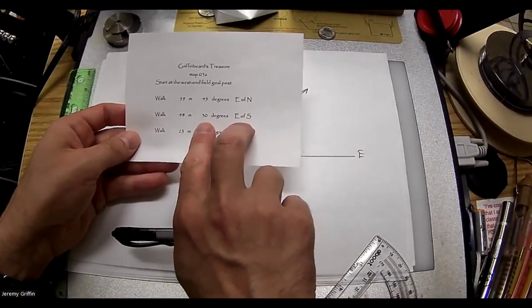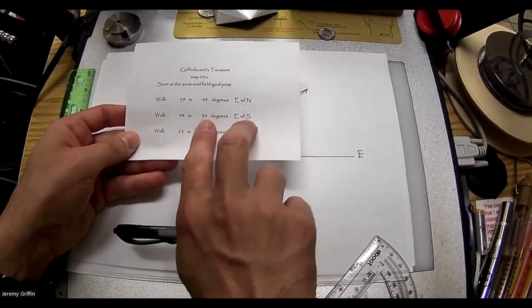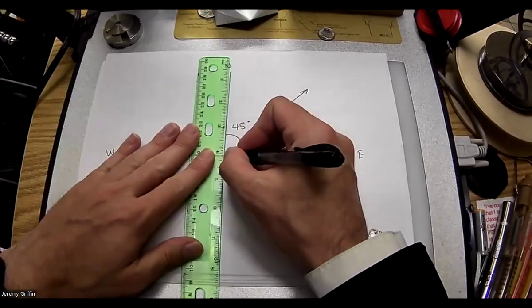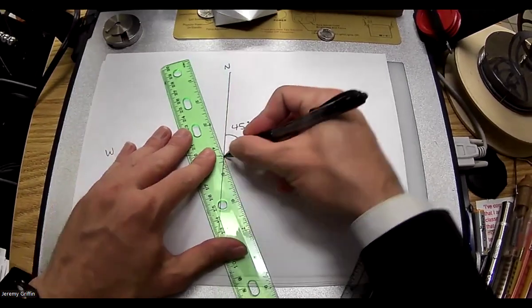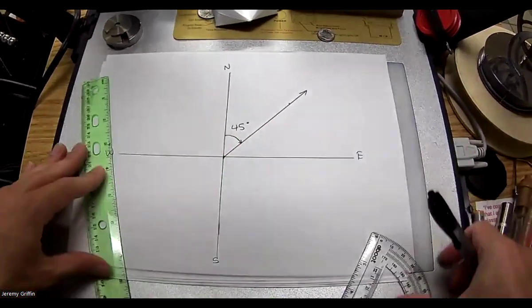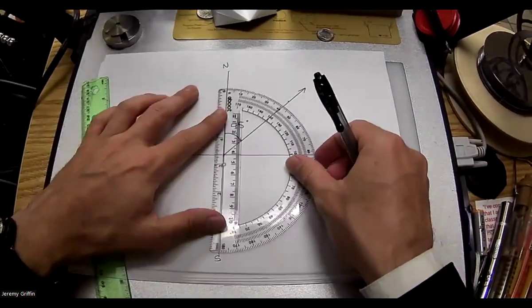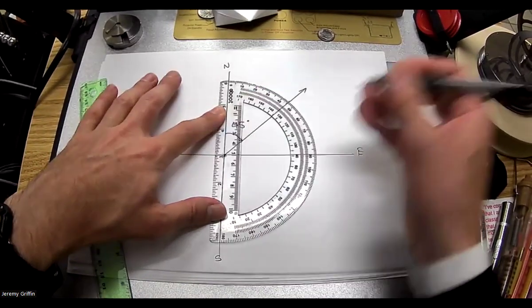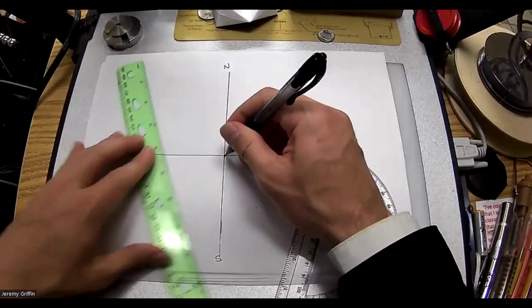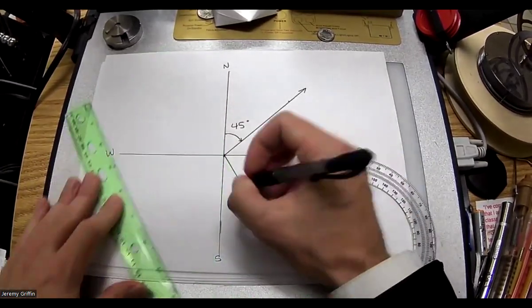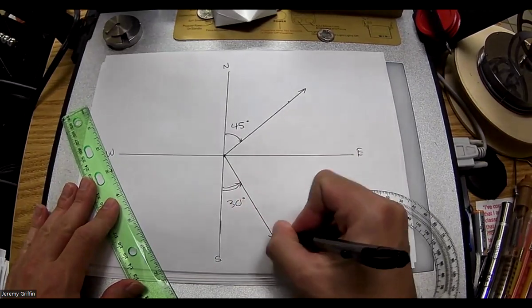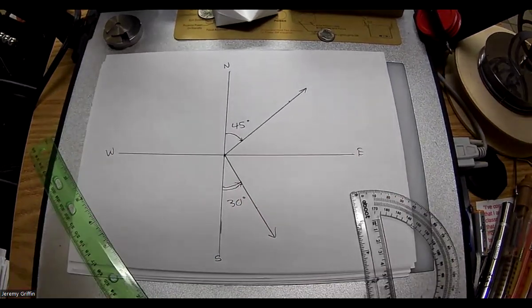I got 30 degrees east of south. 30 degrees east of south. So I'll start relative to the south and then go 30 degrees east of that. That's like down here. I'm starting from the origin just to show you this one vector in isolation. If I was starting with that step, there would be, bam, 30 degrees east of south. You guys got that?